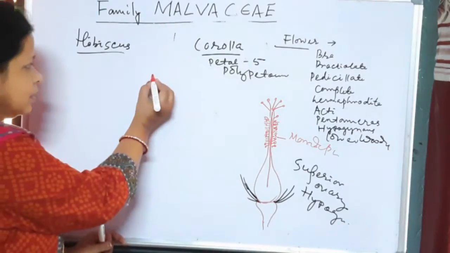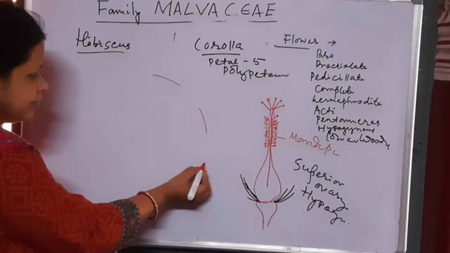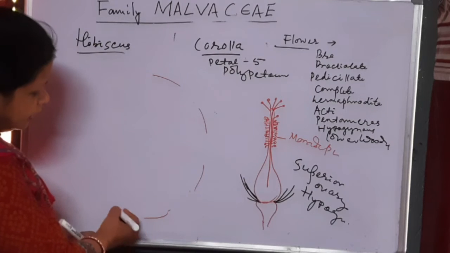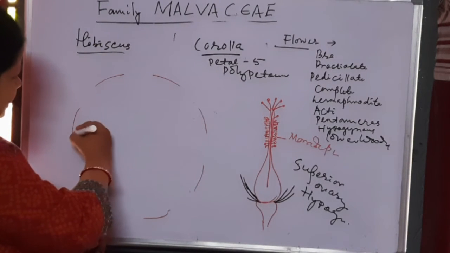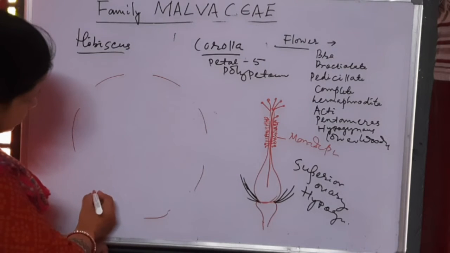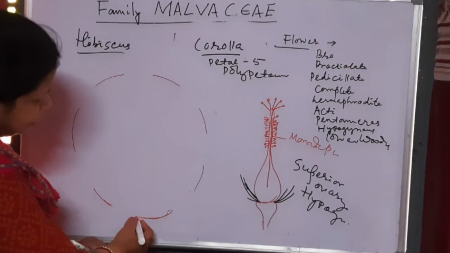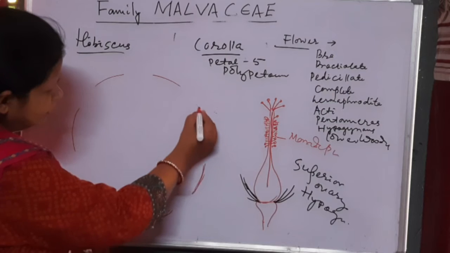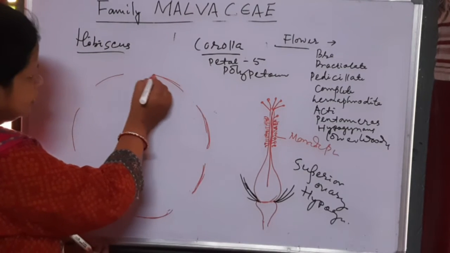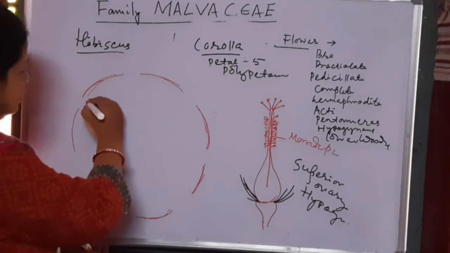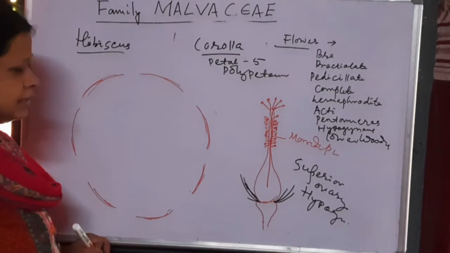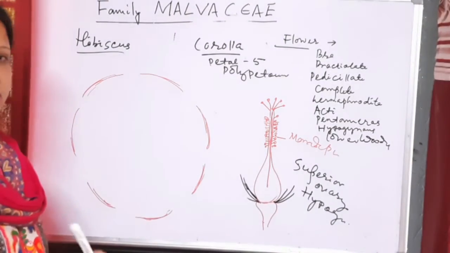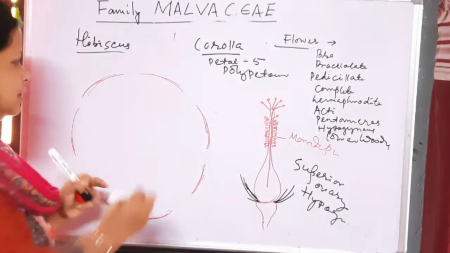Hibiscus. Number of bracteoles or epicalyx is usually 7 and all are free. So these are the free bracteoles. But the next ring is the calyx or sepals.